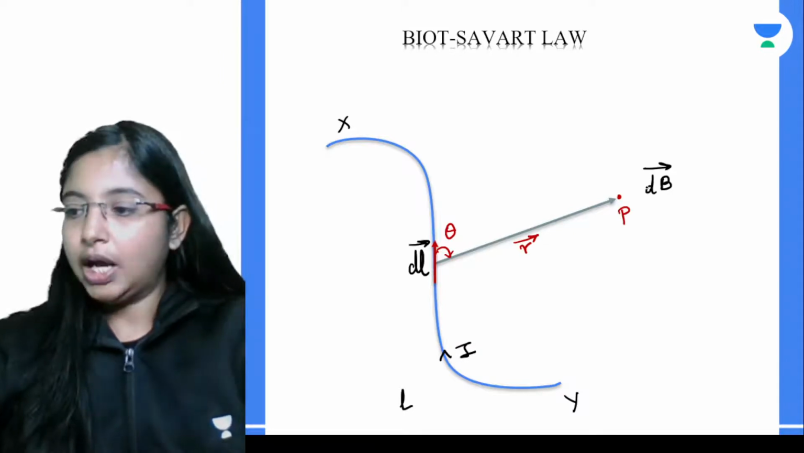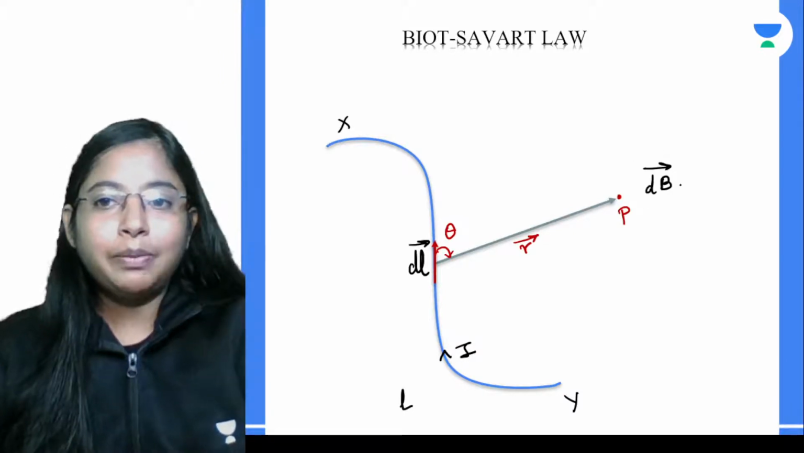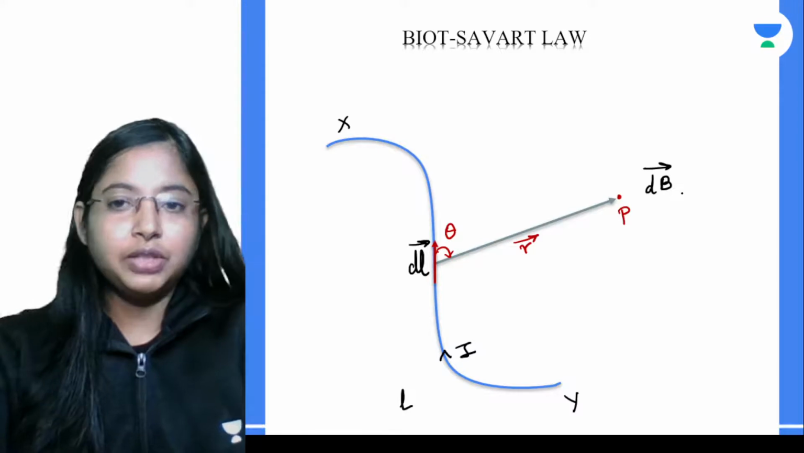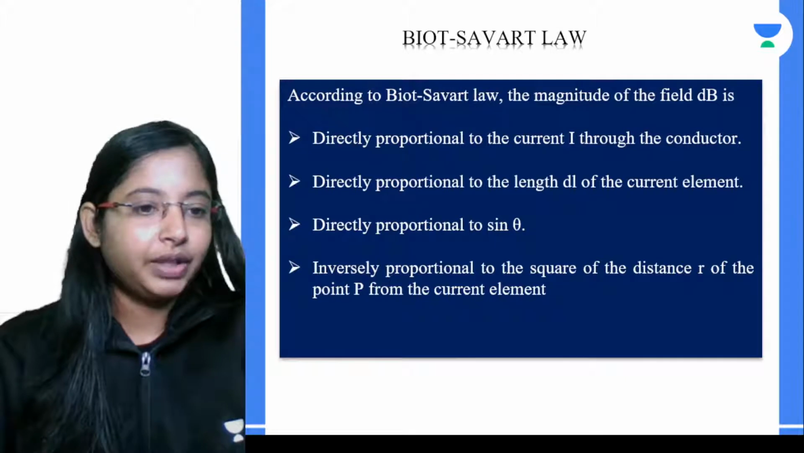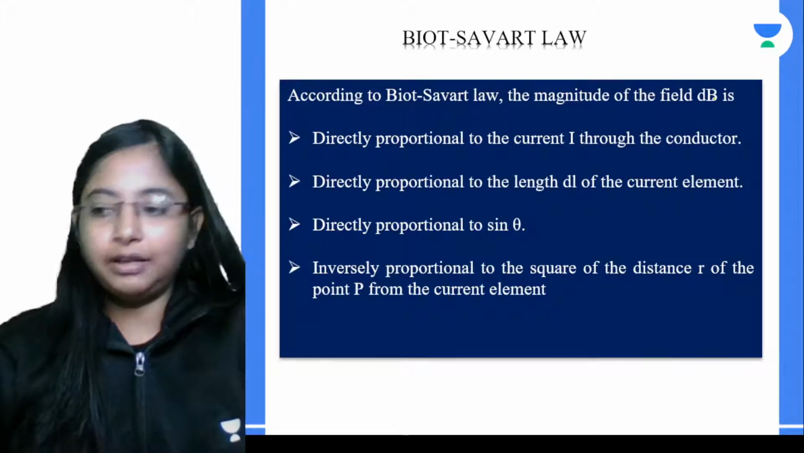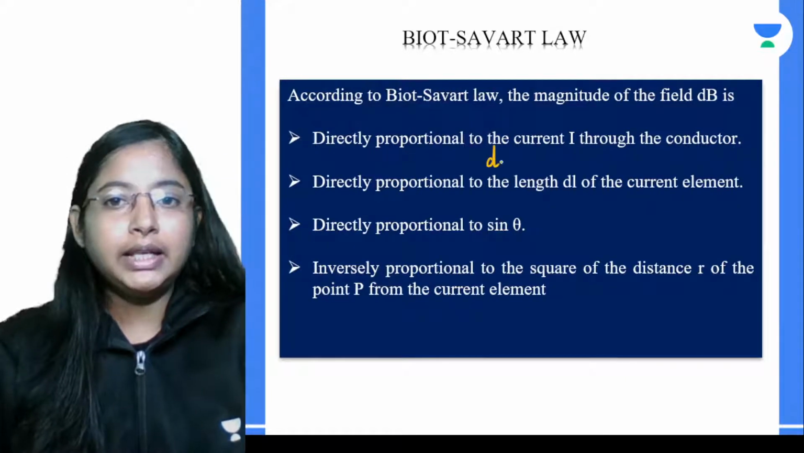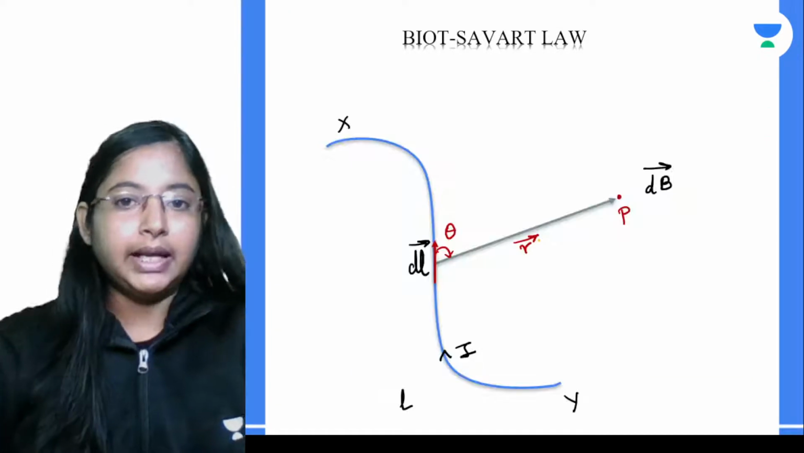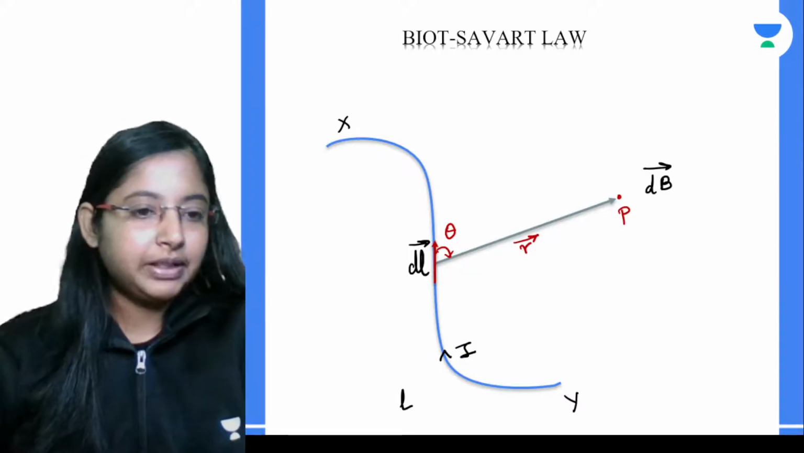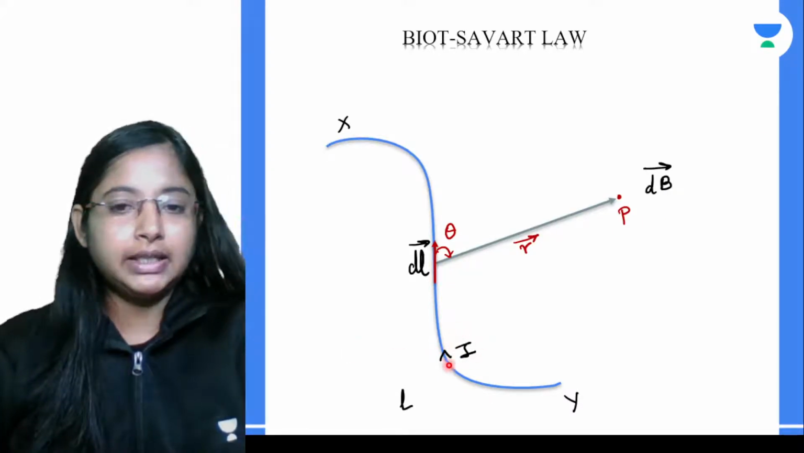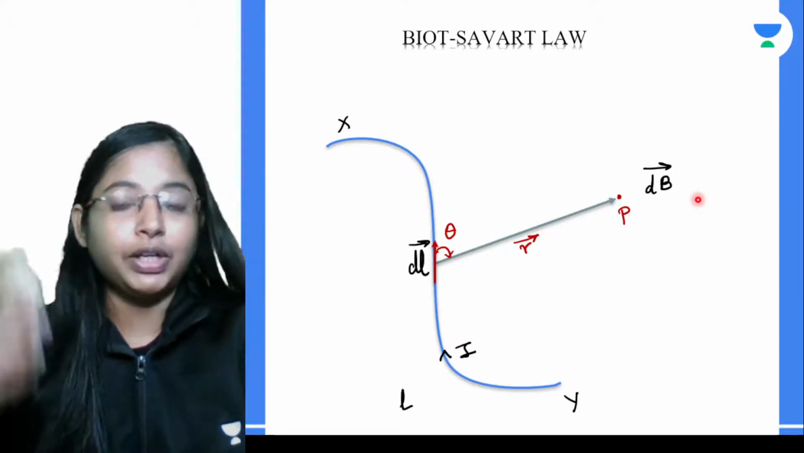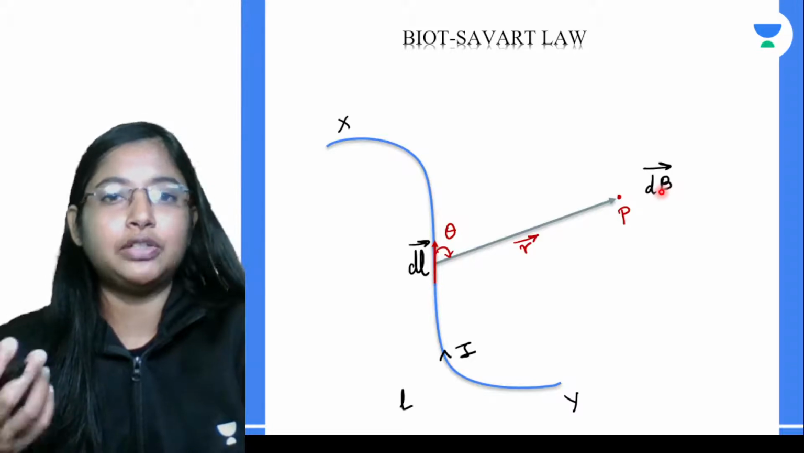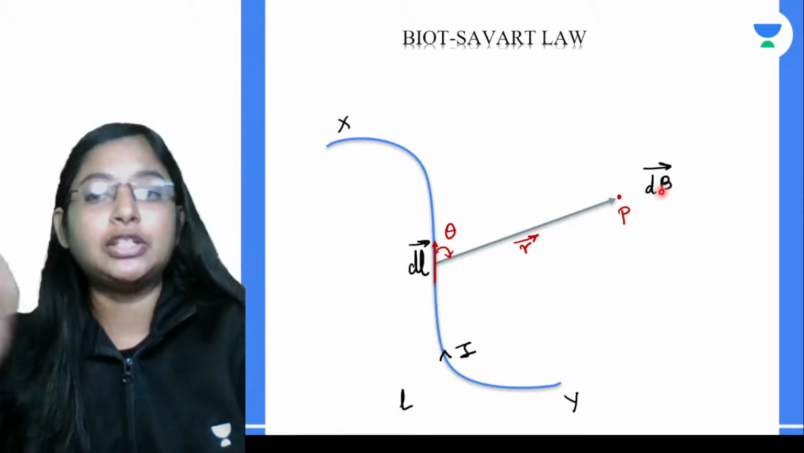According to the Biot-Savart law, what would be the magnitude? This magnetic field dB is directly proportional to the current passing through the wire. Let's say the current is around 2 amps, make it 4 amps. The magnetic field strength magnitude will increase. For example, if the magnetic field strength is 0.1 unit, that will actually increase.